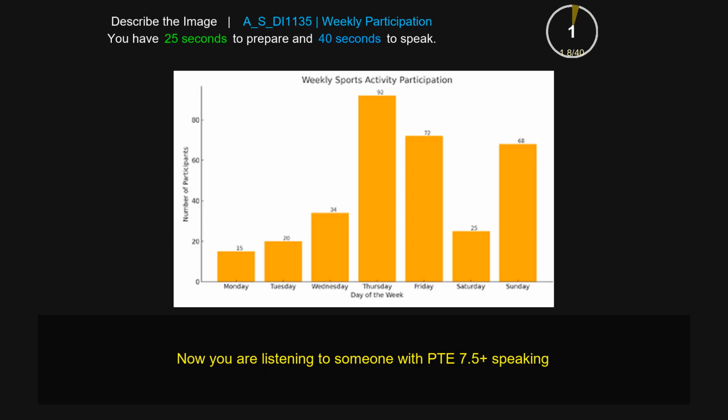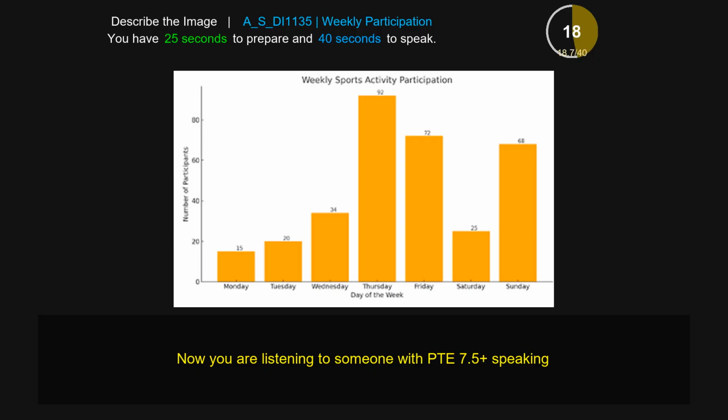The image provided is taken from a bar chart which shows the weekly sports activity participation. We can see on the x-axis the days of the week like Monday, Tuesday, Wednesday up to Sunday, while on the y-axis we can see number of participants from 0 to 80.